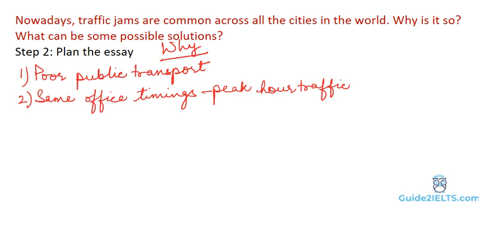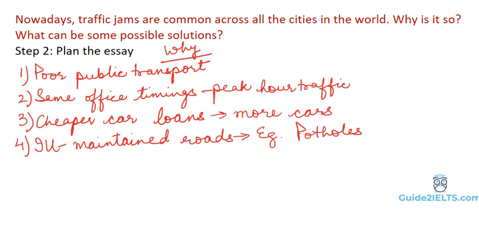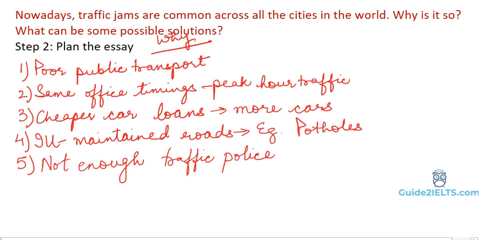Next, it's cheaper to buy cars, maybe because car loans are cheaper. So it's easier for people to buy cars, because of which there are more cars on the road. Next, ill-maintained roads. We could write an example of potholes on the roads. And lastly, we could say that there are not enough police officers on the road, because of which people don't follow traffic rules.